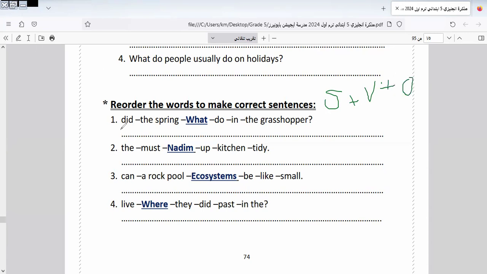Here's the question. I replace the verb instead of the subject.